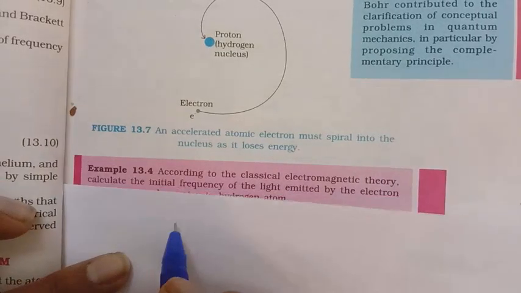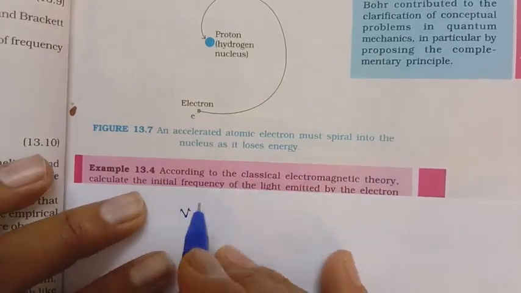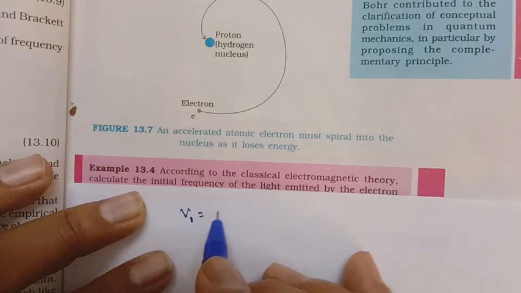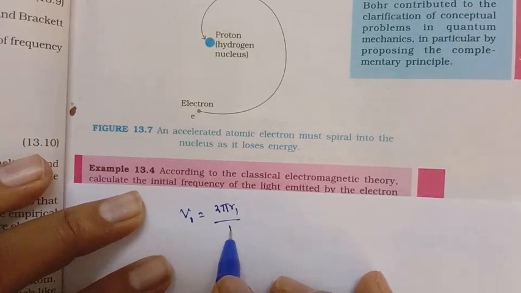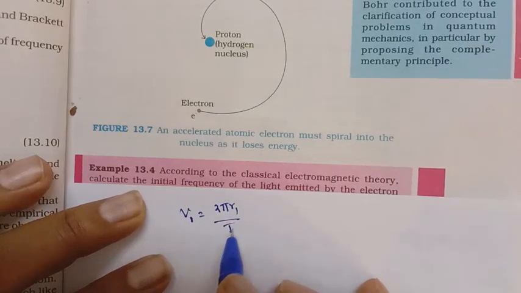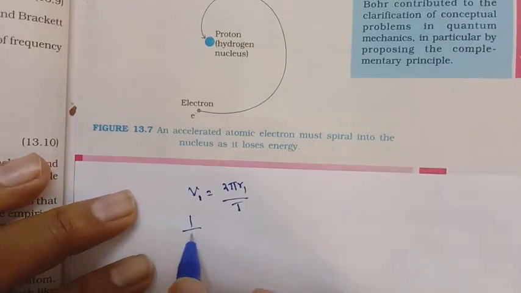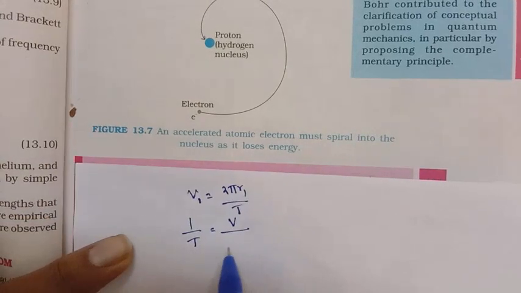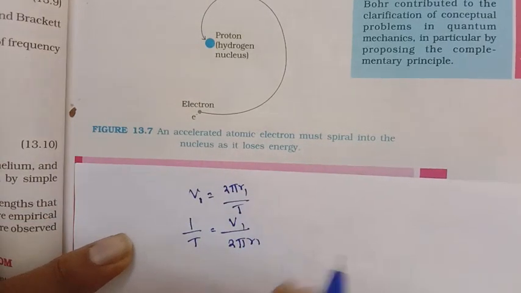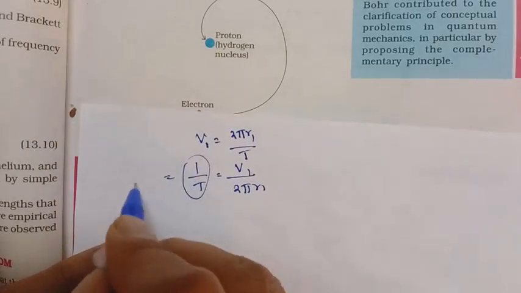So what is the velocity of the first orbit? v1 is equal to 2 pi r1 upon time. So 1 by t is equal to v1 by 2 pi r1, and 1 by t is nothing but the frequency.